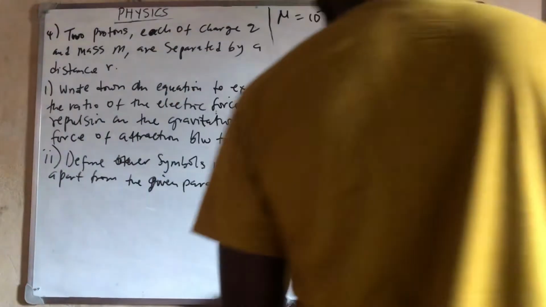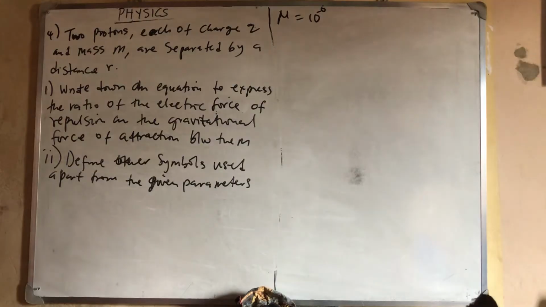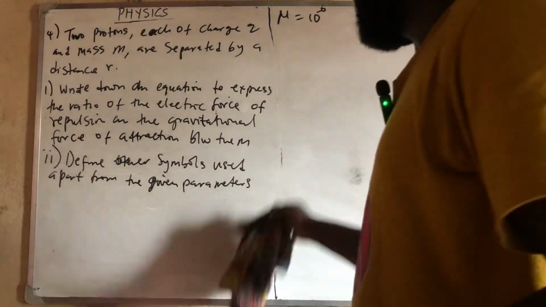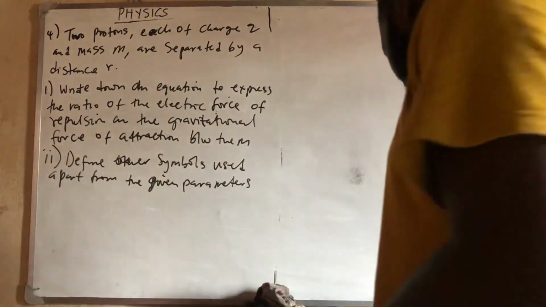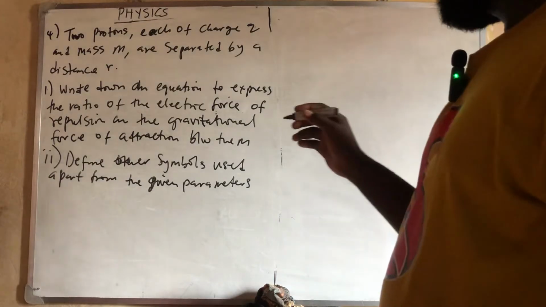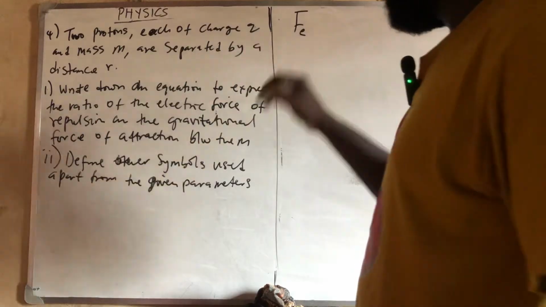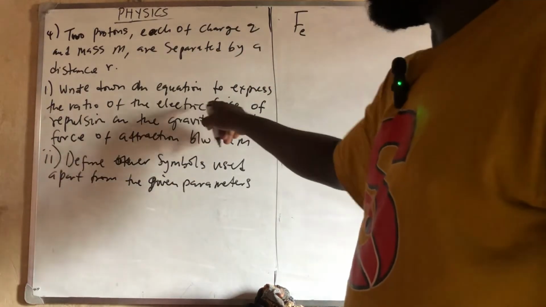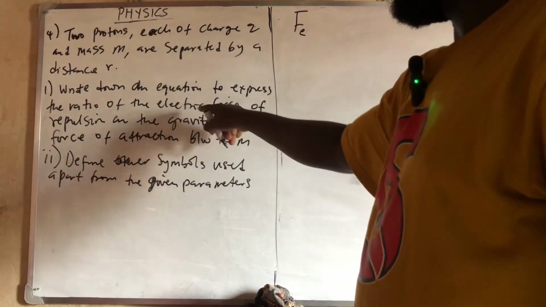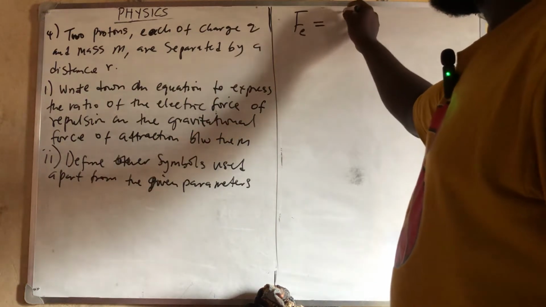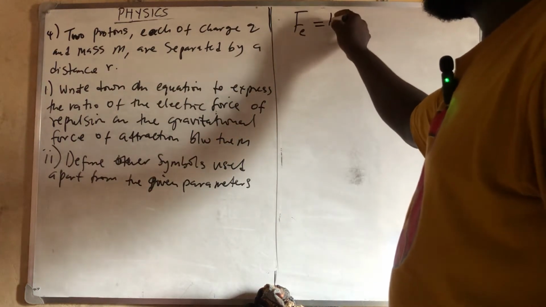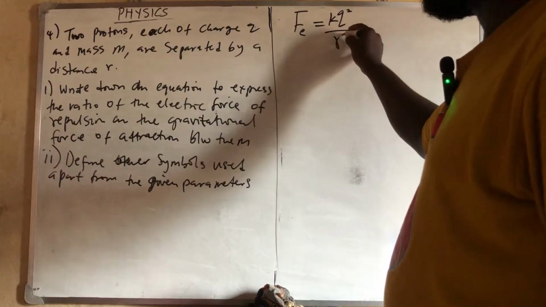The first thing we do is write the force of attraction between the charges. Let me call it Fe. Fe should represent electric force. If it's electric force, we have that Fe is equal to KQ squared all over R squared.